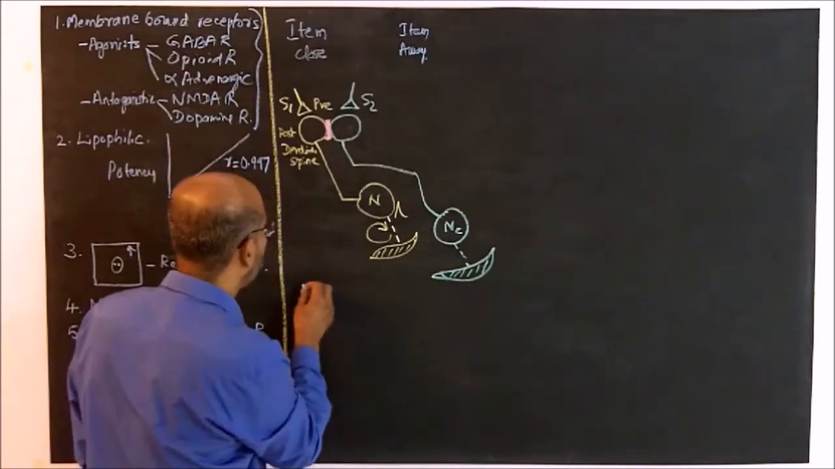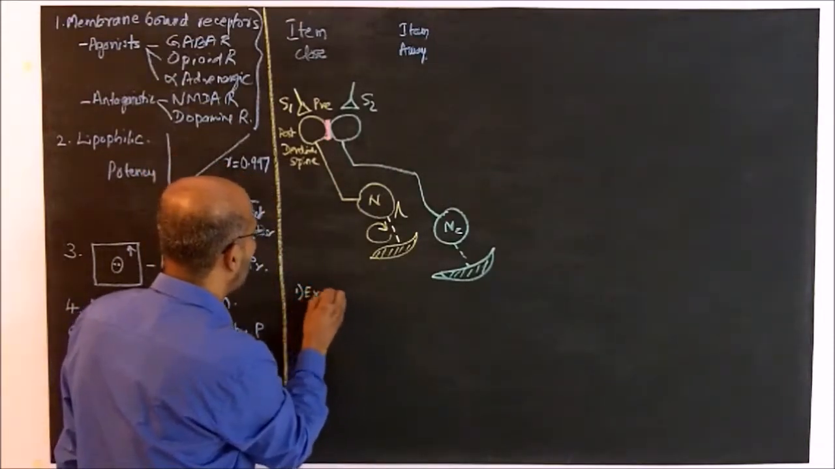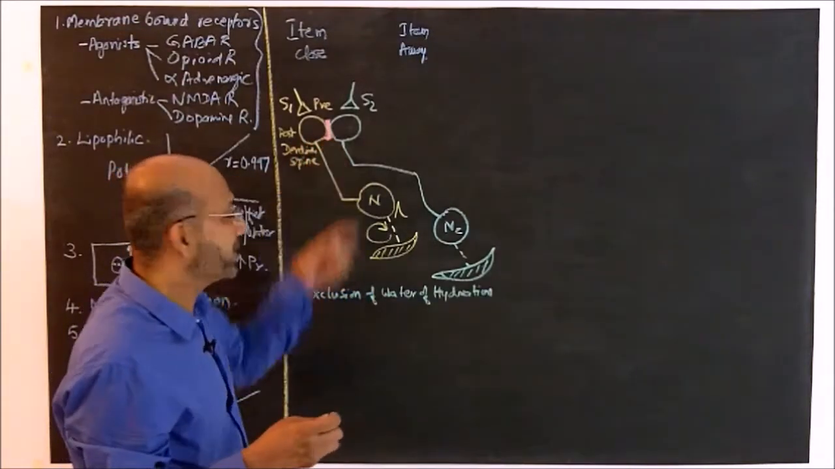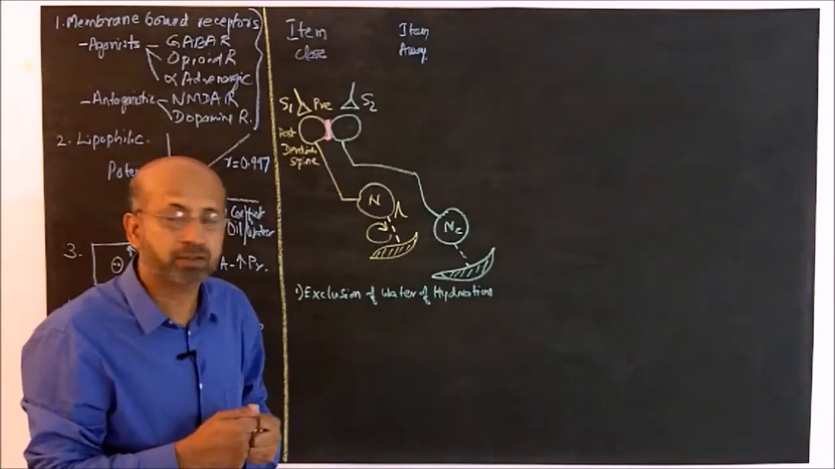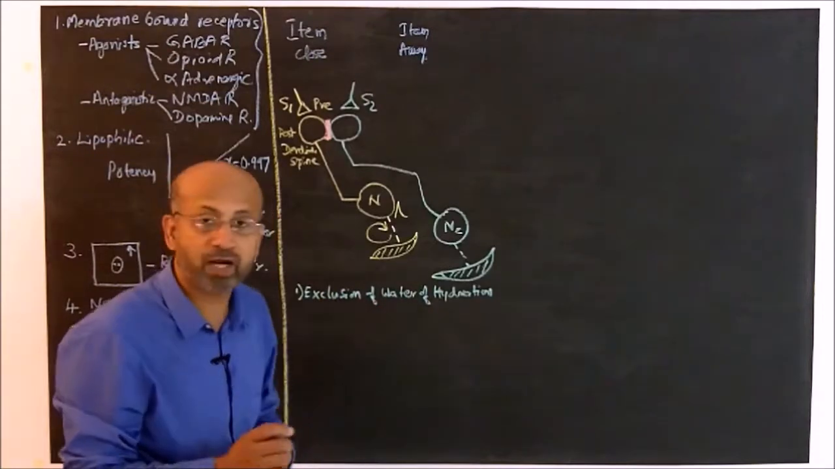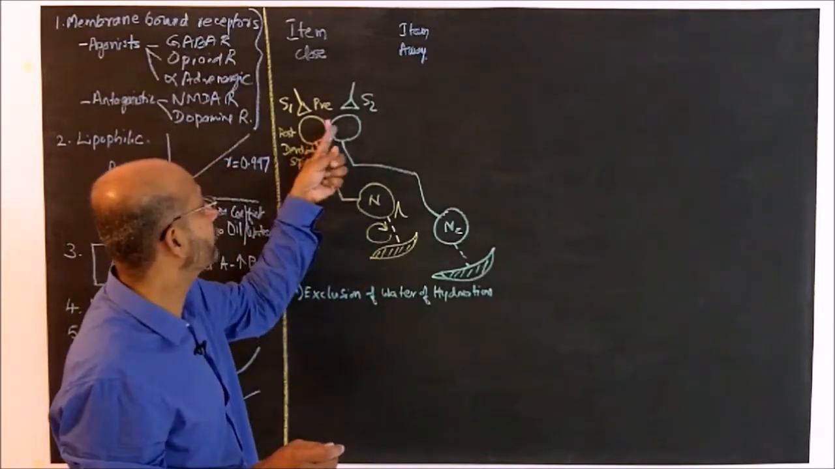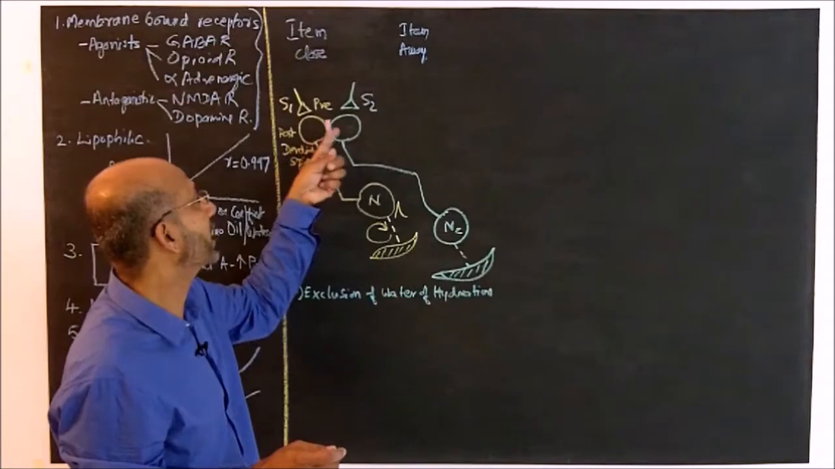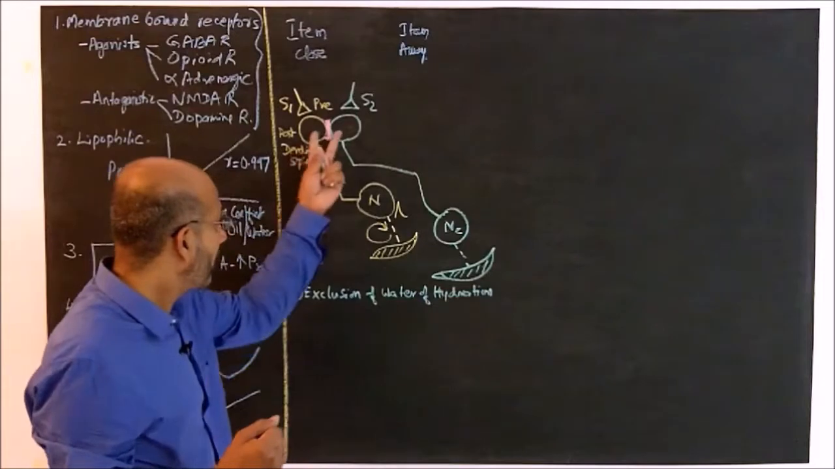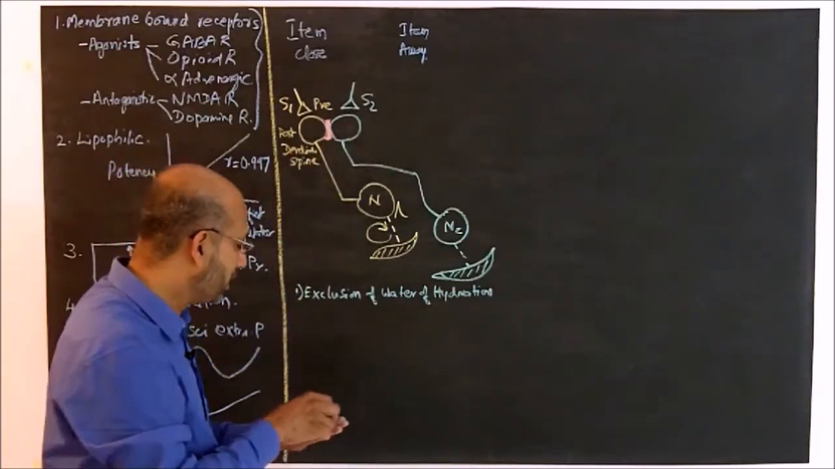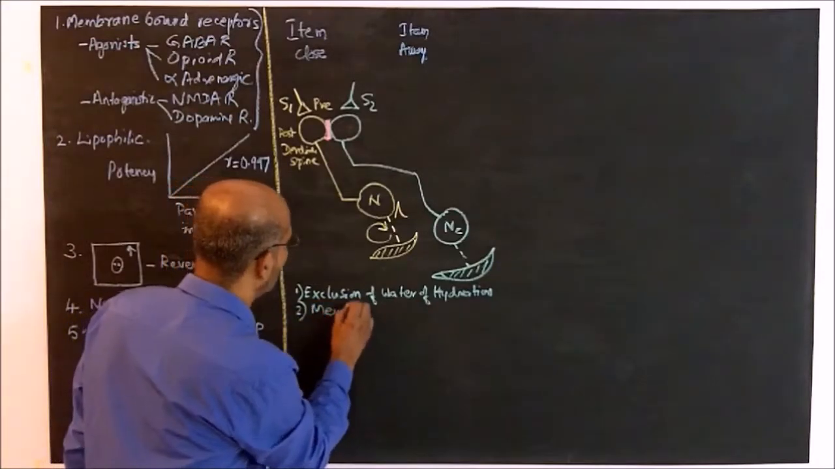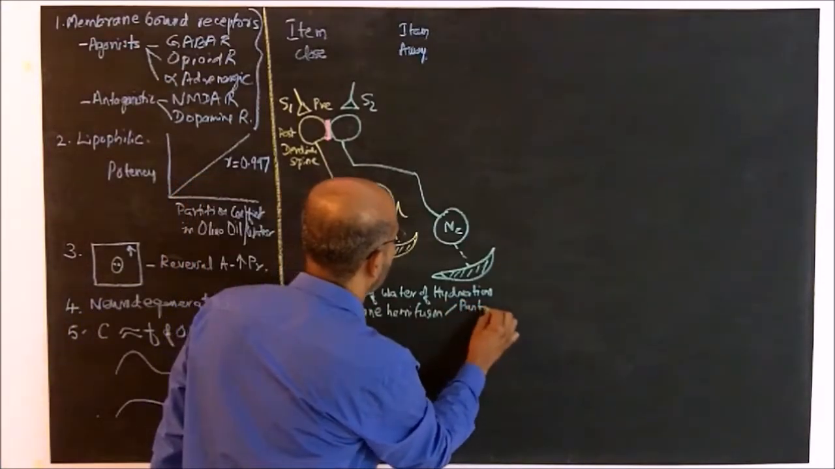Number one is exclusion of water of hydration. Normally these dendritic spines are separated by water of hydration, so there are no electrical connections between them. Once there is exclusion of water of hydration, an electrical connection forms between them so that depolarization can spread between these dendritic spines, and further association can lead to formation of a membrane hemifusion, that is both partial and complete.